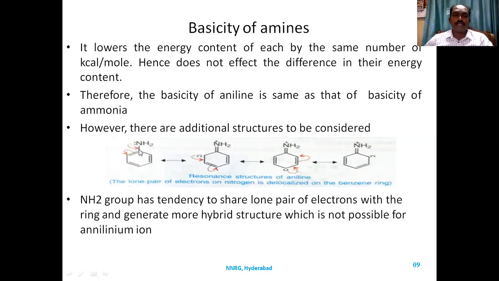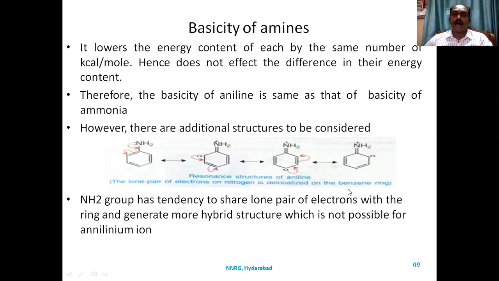These lone pair of electrons are entering into the aromatic ring to form a double bond, and the pi bond shifts to the next carbon, the ortho carbon. The ortho carbon gets a negative charge. That will try to form a double bond with a neighboring carbon, and the neighboring carbon will try to lose electrons to the para carbon to form a negative charge. So there is a delocalization of electrons. Because of that, the availability of the lone pair of electrons for sharing with the proton is reduced. So when the availability of lone pair of electrons is not there, the basicity of aromatic amines will be decreased.